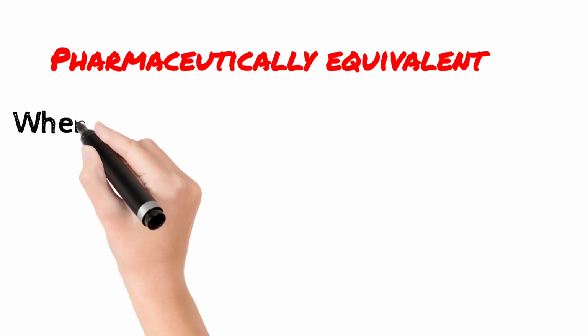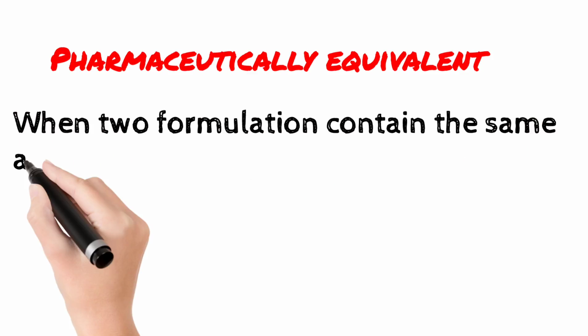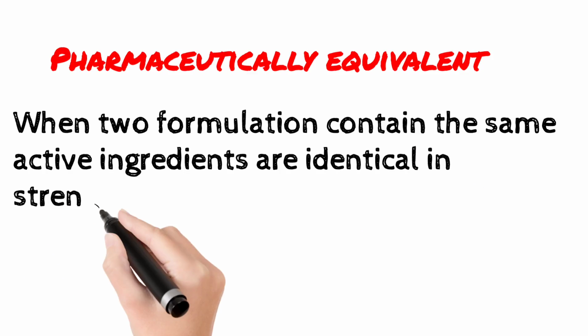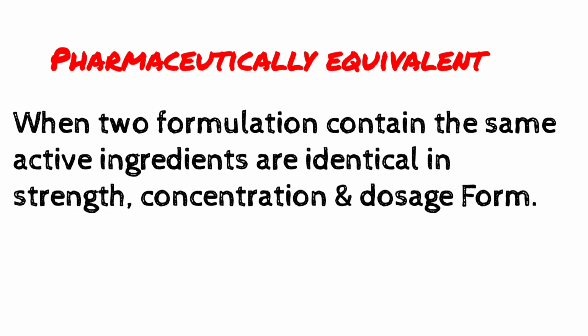When two formulations contain the same active ingredients and are identical, meaning the same, in strength, concentration and dosage form, for example, a paracetamol tablet with two brands that have the same strength, concentration and dosage form, then they are called pharmaceutically equivalent.